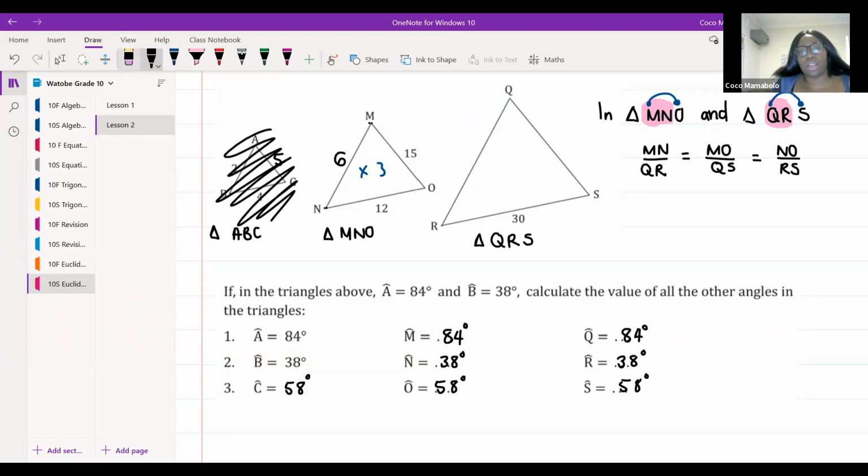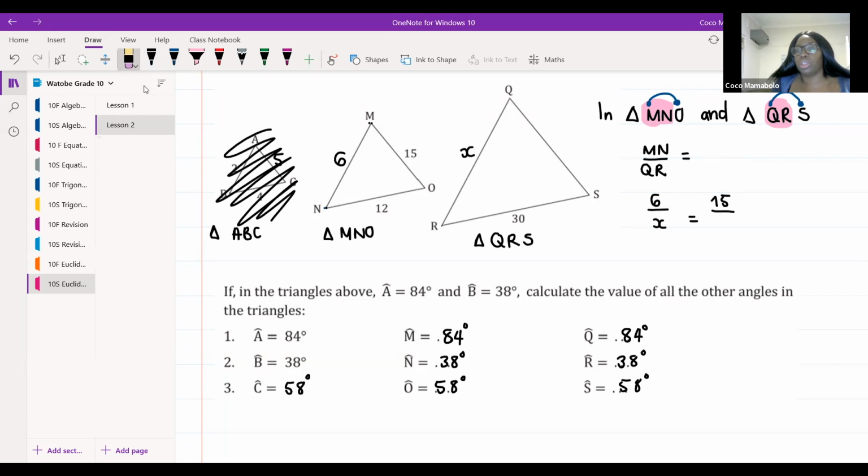Now, I'm not going to use this last proportion because it's just going to mess up what we're looking for. I'm going to name my QR in this drawing X for now, and then I'm going to replace all of these MNs and QRs with the numbers that we have. So I know that MN is 6 over QR, which is X, and this is going to equal MO, which is 15 over QS. Oh, that's not going to work. Okay, let's use the other one, not MO.